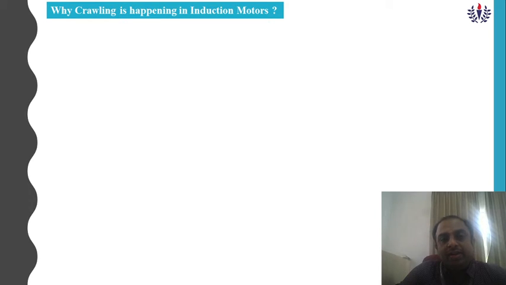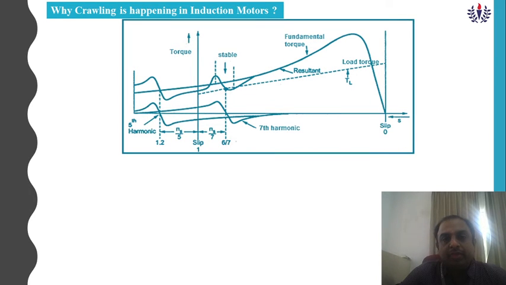Why is crawling happening in an induction motor? This is due to the presence of harmonics in the induction motor. Harmonics are distortions in the fundamental frequency. Harmonics are basically divided into two types: one is odd harmonics, another one is even harmonics.